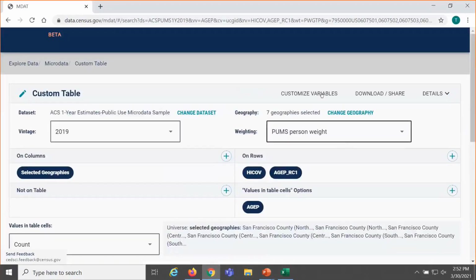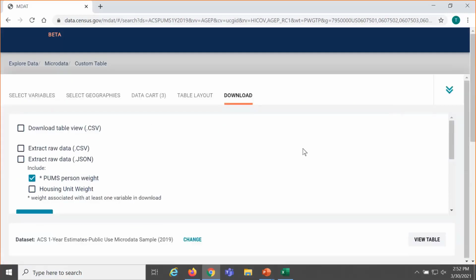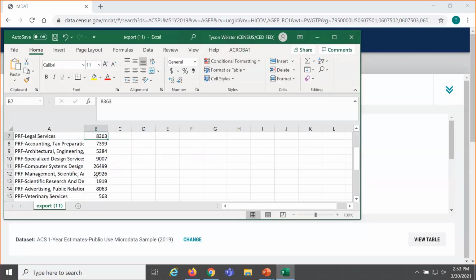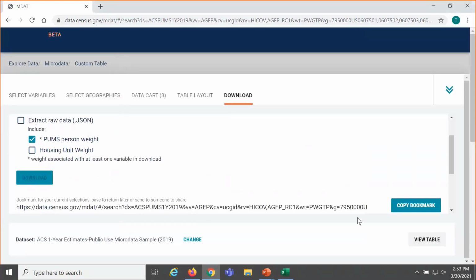Yeah, that's a great question. I'm actually going to click, when you go to the table on the upper right, there's the download share. And there's a lot of options here, so I want to take a little bit of time just to walk through these a little more fully. We showed how you can download the table and open it up in Excel. Yeah, which I've done. Okay, and then you can copy the URL.